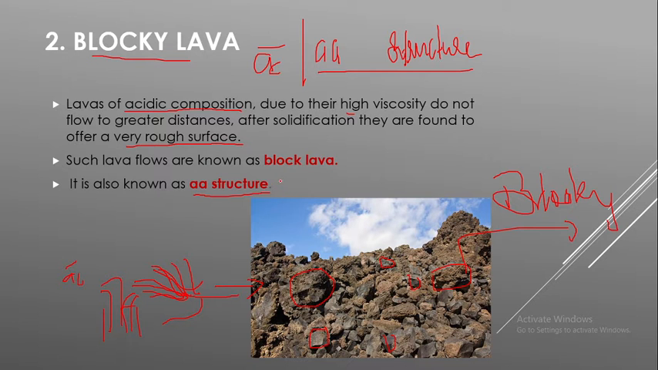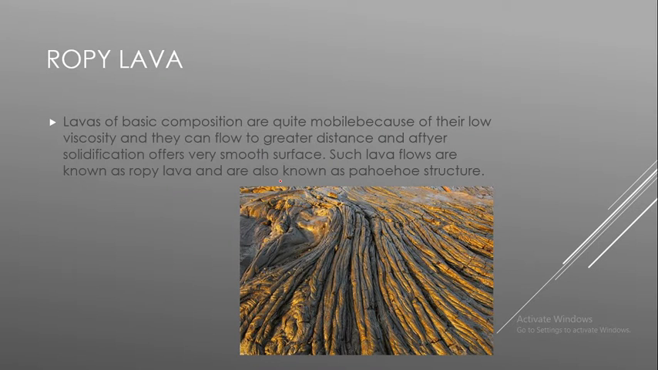Okay, next. The next kind of structure is ropey lava. It's another one, ropey lava. This is also known as Pahoehoe structure. Another name for this ropey lava is Pahoehoe structure.